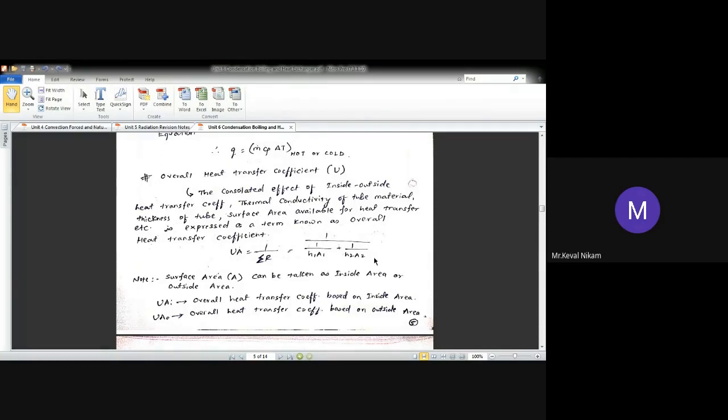U_i is the overall heat transfer coefficient based on the inner area, and U_o is the overall heat transfer coefficient based upon the outer area. Here A_i is nothing but A1 and A_o is nothing but A2.